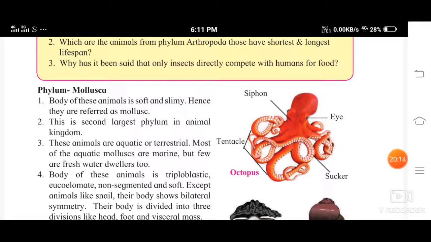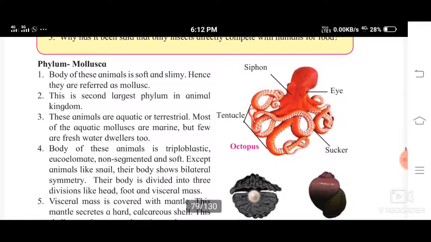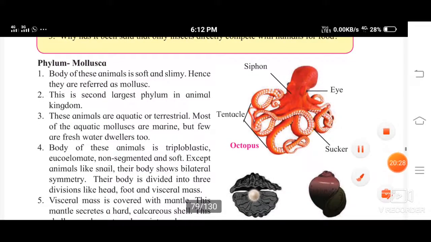Now see, the next one is phylum Mollusca. Body of these animals is soft and slimy, hence they are referred to as mollusk. So the body of these animals is very soft and slimy, which means they are very slippery, hence they are referred to as mollusk. This is the second largest phylum in the animal kingdom.